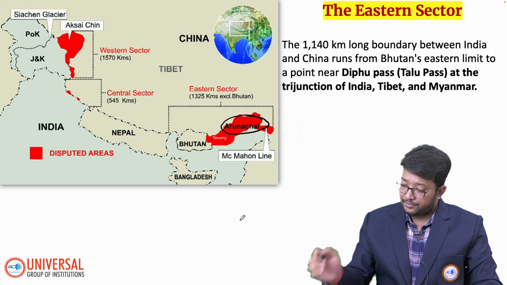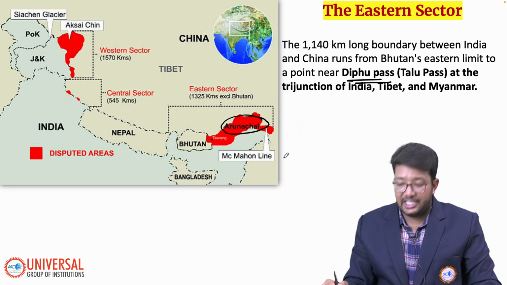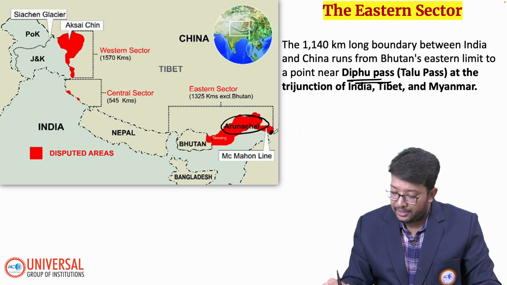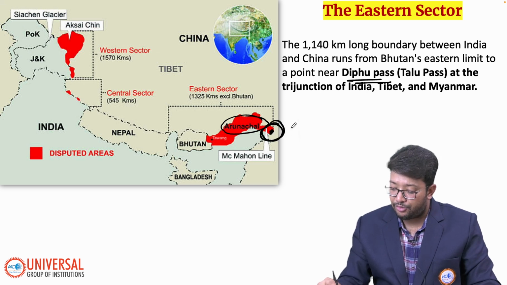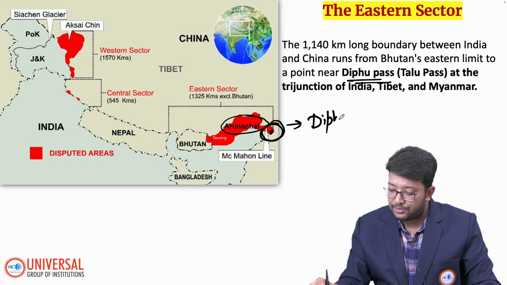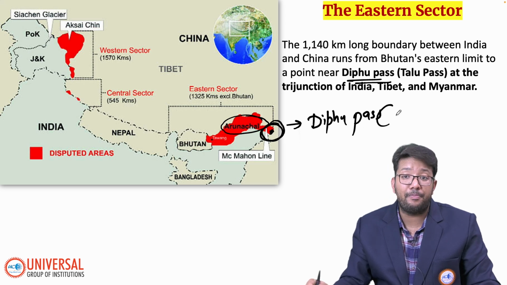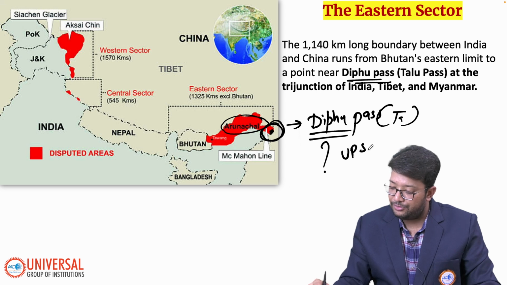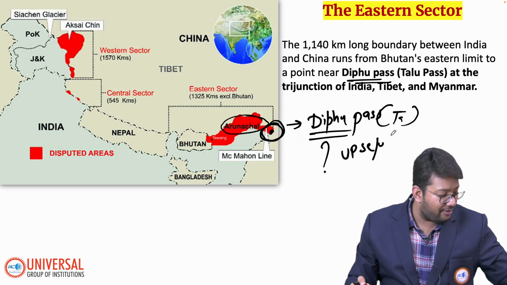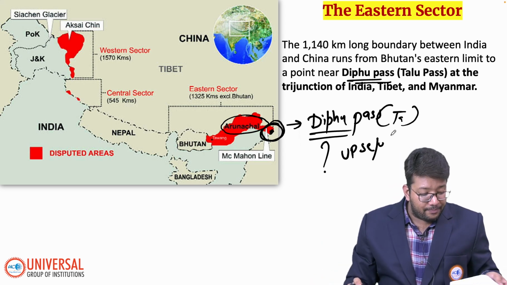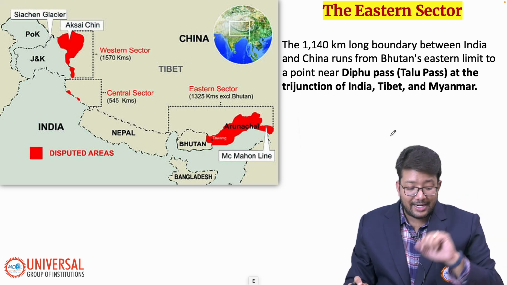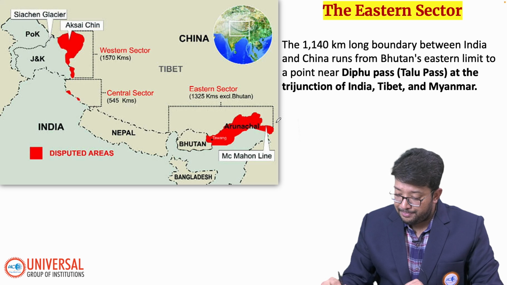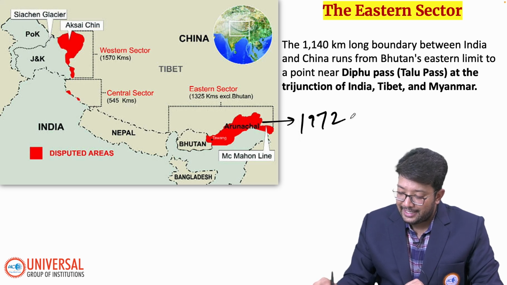Okay, so there is a pass called Diphu Pass at the tri-junction of India, Tibet and Myanmar. This is the tri-junction of India, Tibet and Myanmar. You have to remember this pass name, Diphu Pass and Talu Pass. It was asked in the examination in UPSC and UGC NET both. You have to remember, it's very important. Okay, so in the eastern sector, Arunachal Pradesh became a full state in 1972.